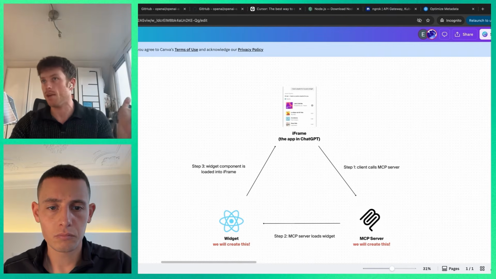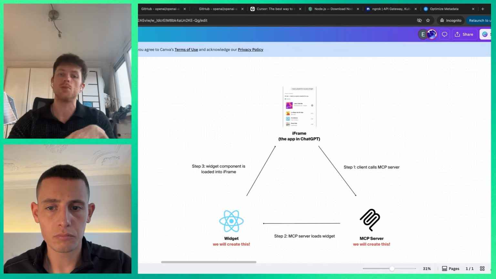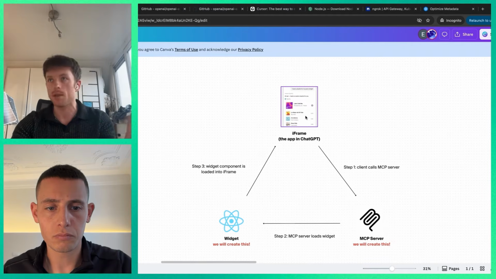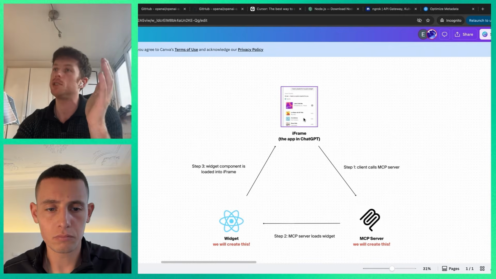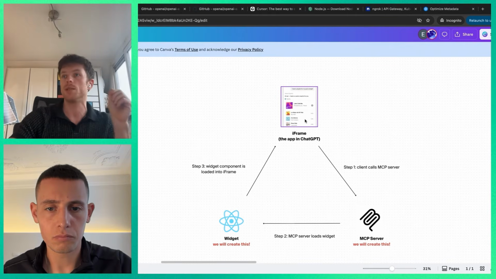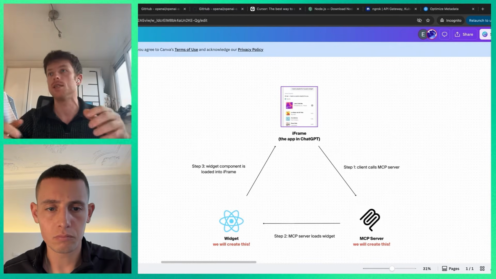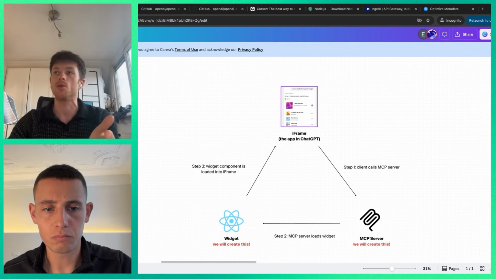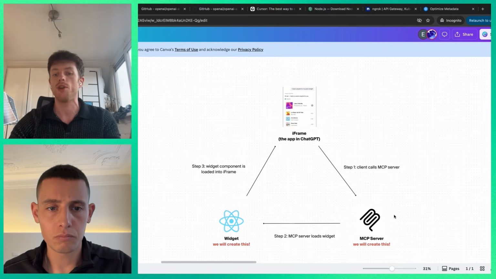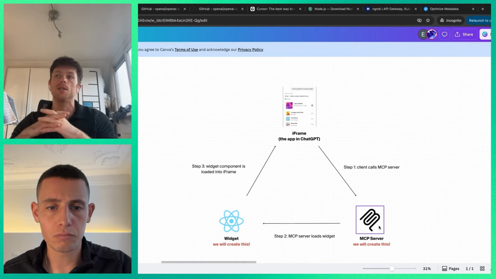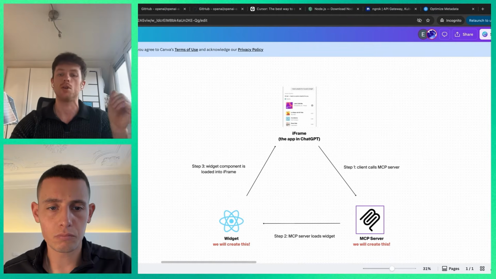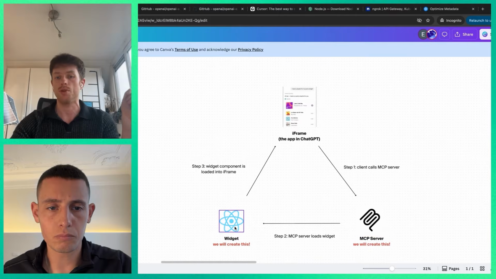So it's very simple: your user has some sort of intent, like "Canva, do this." ChatGPT understands that intent, and this goes back to that metadata. It understands that we need to call Canva, and it calls something called an MCP. This is what we're going to create today. This is the magic here, because it's also going to point to what the widget is.